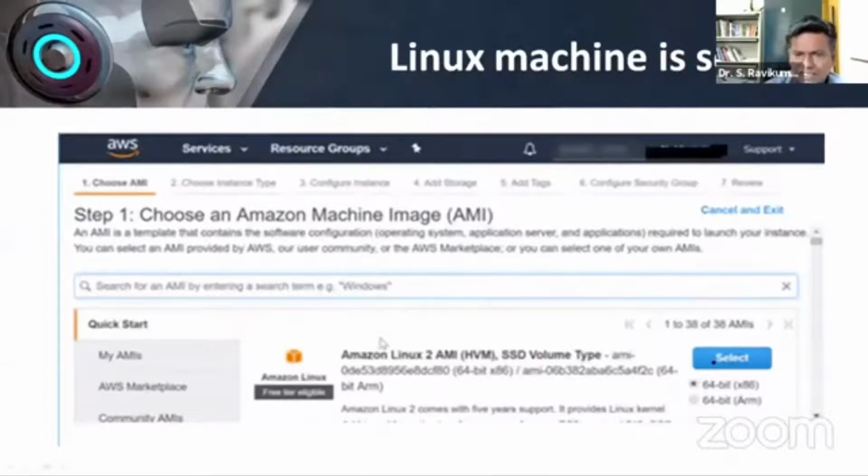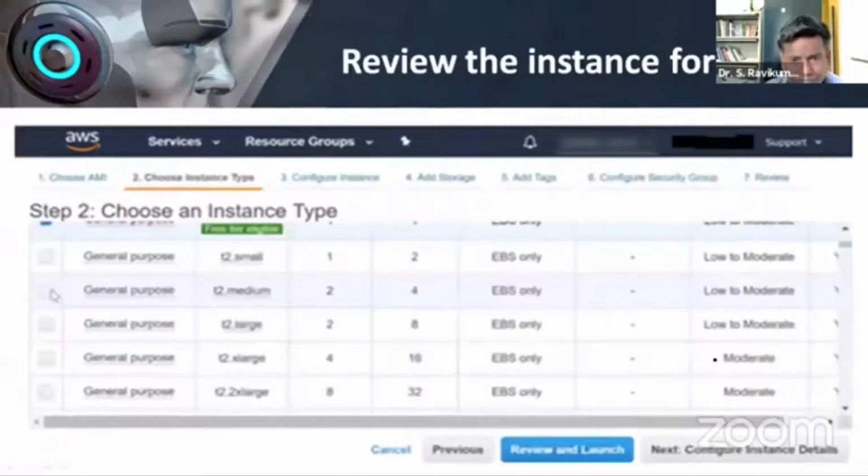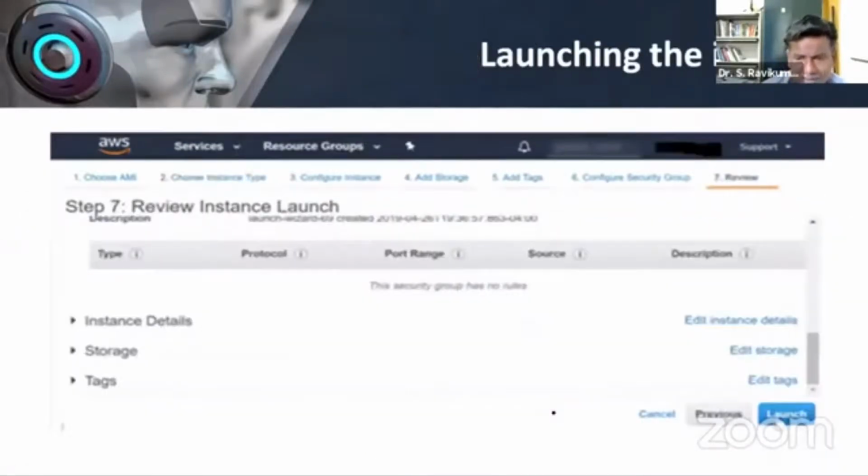You just click select, and it will start creating it. After clicking that, this screen comes where you have to review and launch. You go through it, review, and launch the server. After clicking this, the server starts booting up.